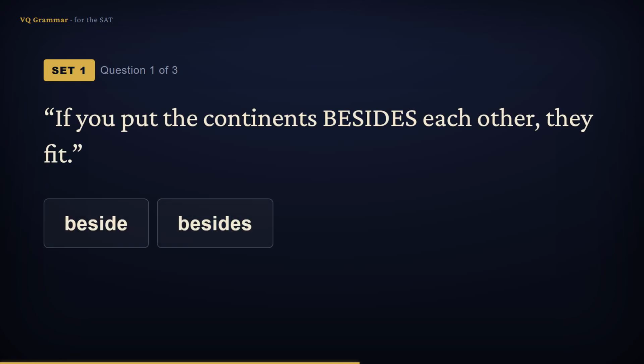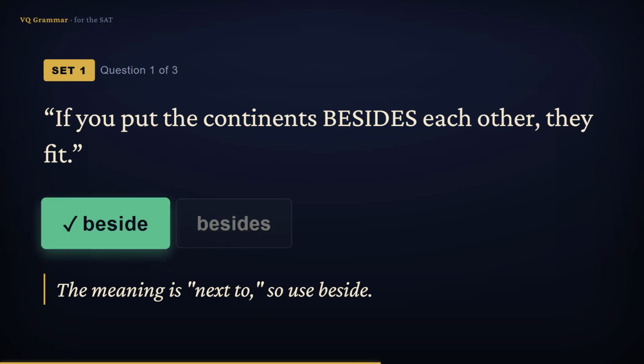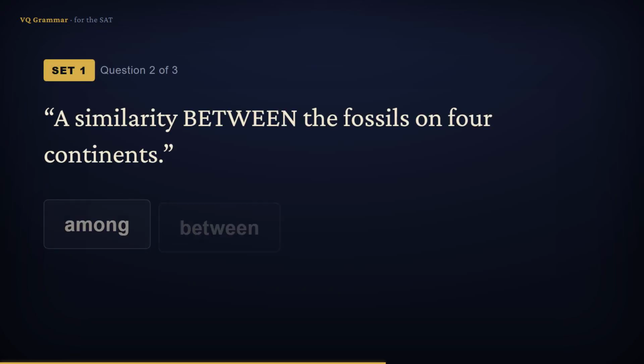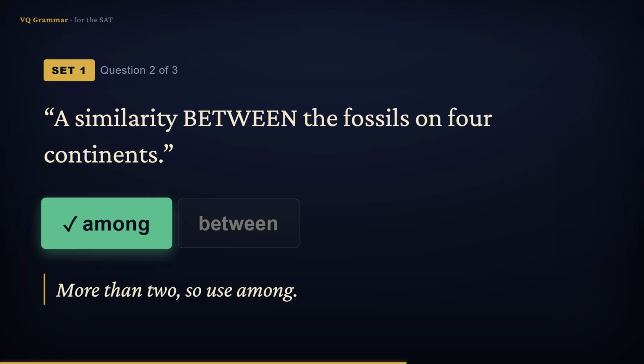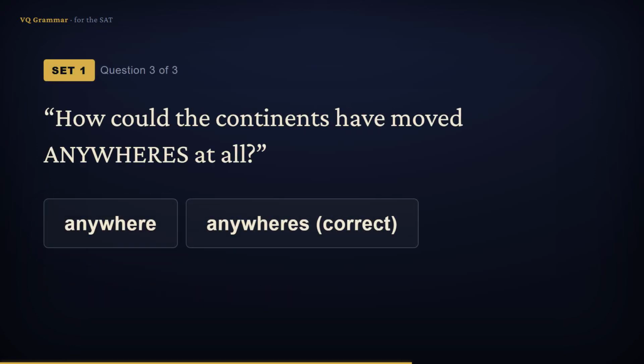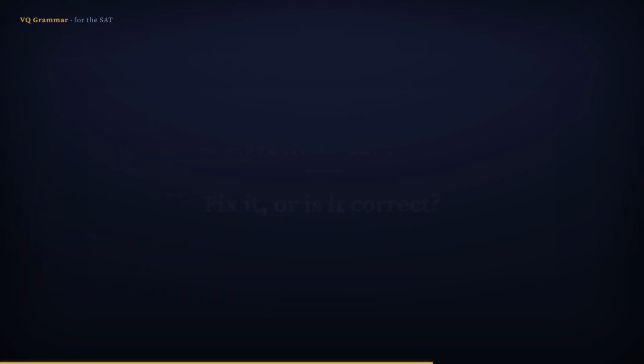If you put the consonants besides each other, they would fit. The meaning is next to, so we drop the s, so the answer is beside. There was a similarity between the fossils on 4 continents. With more than 2, we use among, so the answer is among. How could the continents have moved anywheres at all? Never add s to anywhere, so the answer is anywhere.